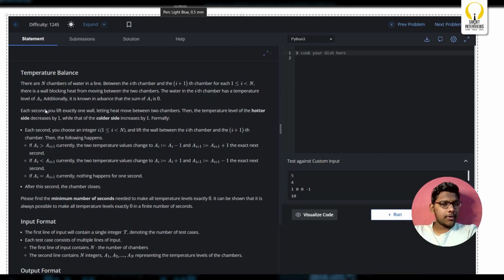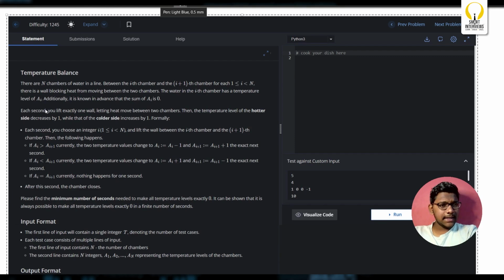There are n chambers of water in a line. Between the ith chamber and the i plus 1th chamber, for each i from 1 to n, there is a wall blocking heat from moving between the two chambers. The water in each chamber has a temperature level. Each second you lift exactly one wall, letting heat move between two chambers. The temperature level of the hotter side decreases by 1, while that of the colder side increases by 1. Formally, each second you choose an integer i.